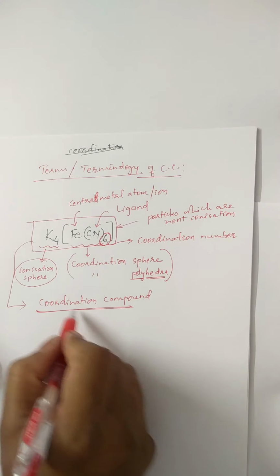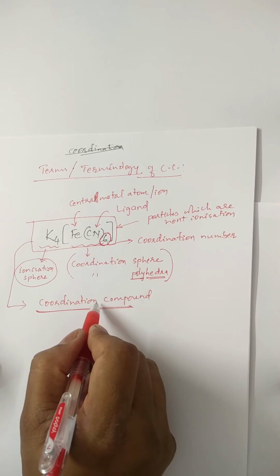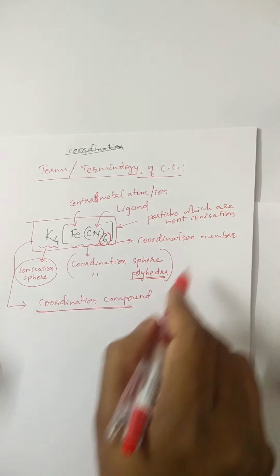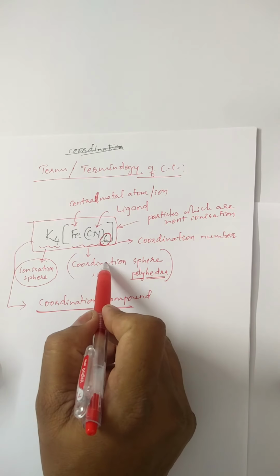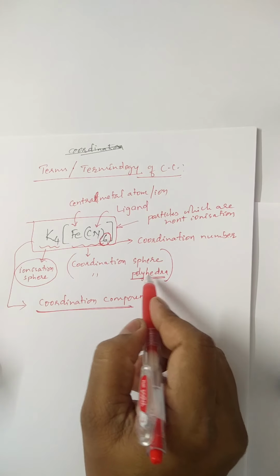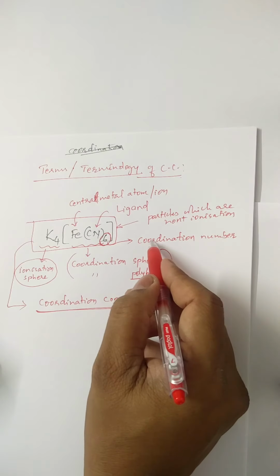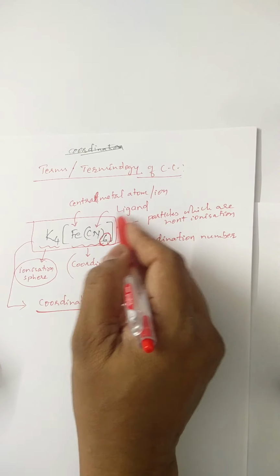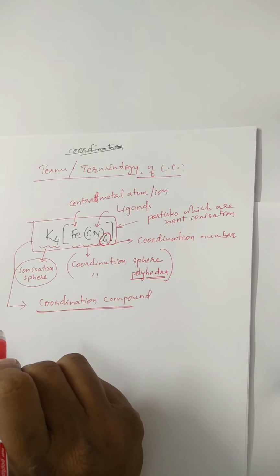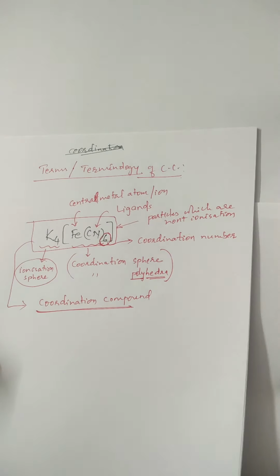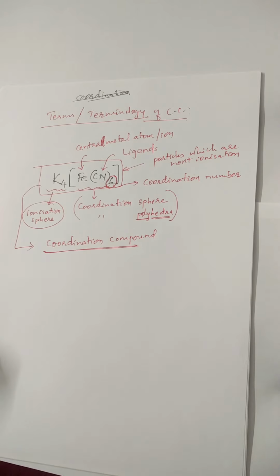Hence, a coordination compound is a combination of all these. That is the ionization sphere, the coordination sphere, which is also known as coordination polyhedra, the coordination number, ligands, the central metal atom, etc. There is another example. Let us look at this example.